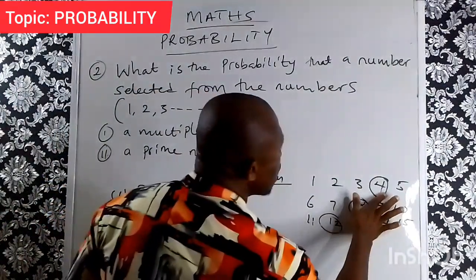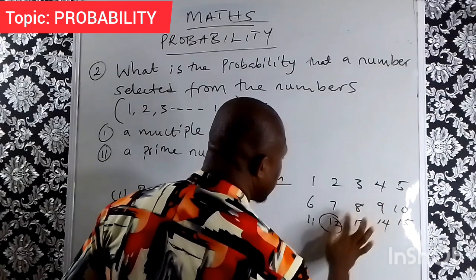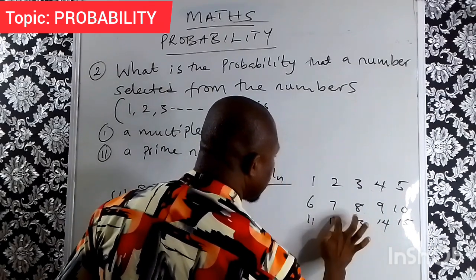So we erase this one, erase this, and erase this.